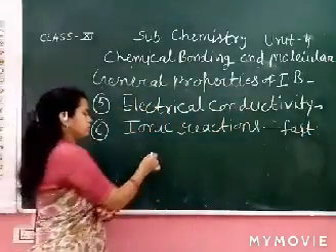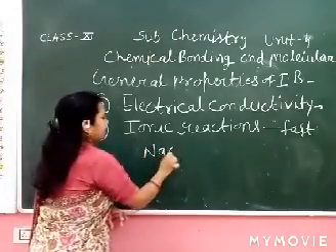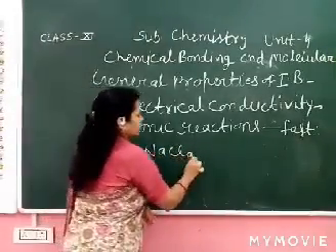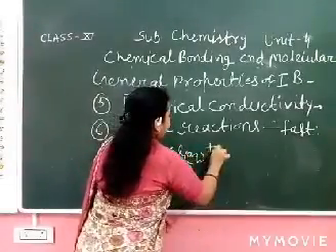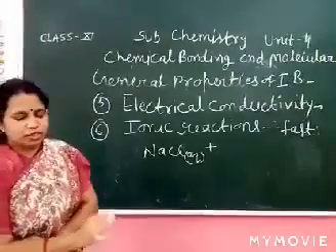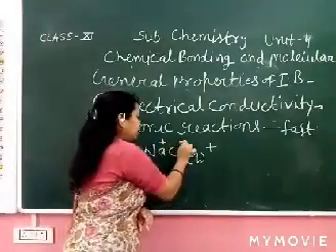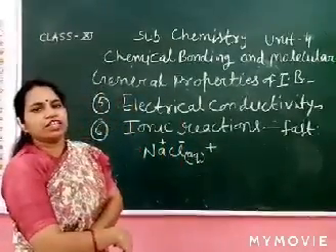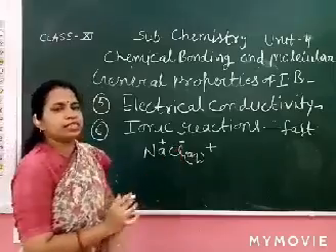So what is the question? When NaCl is added in water, it converts into aqueous solution, and the ions dissociate, split into ions.